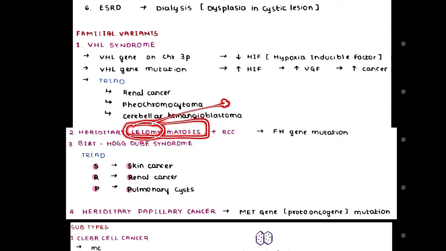Now in this case there will be FH gene mutation. What is this FH gene mutation? This is fumarate hydratase. There will be fumarate hydratase gene mutation.